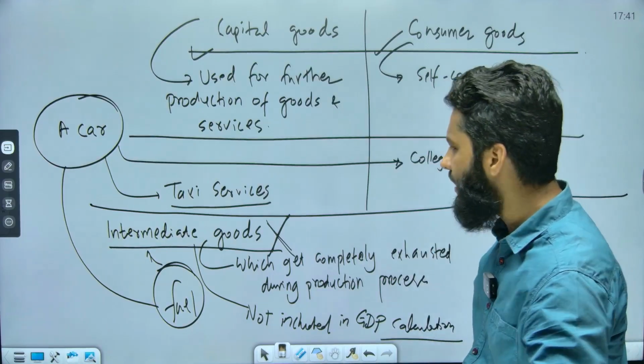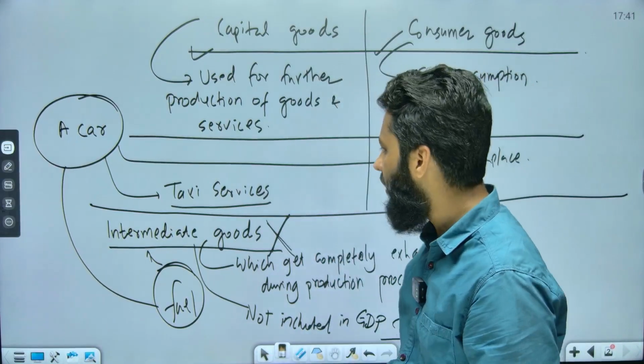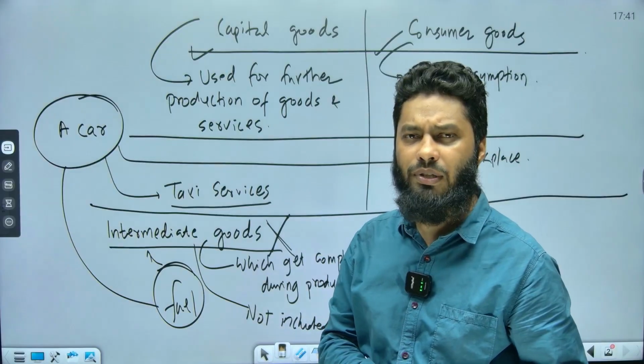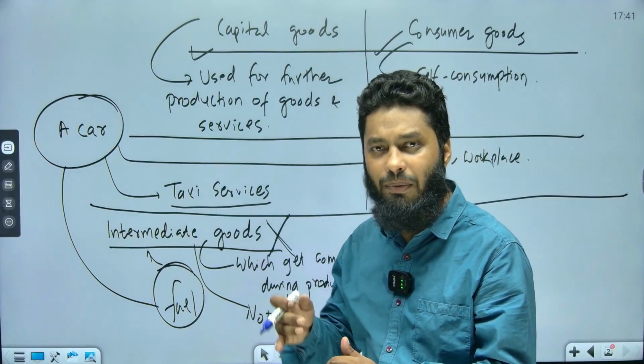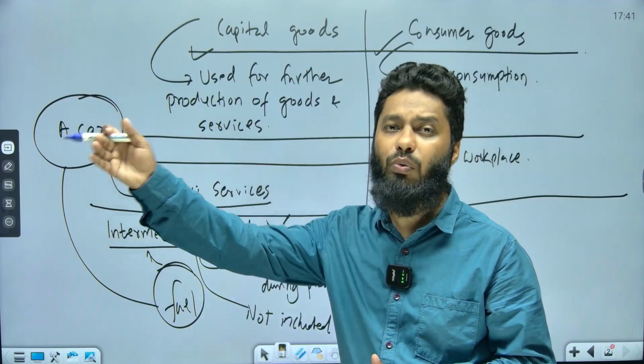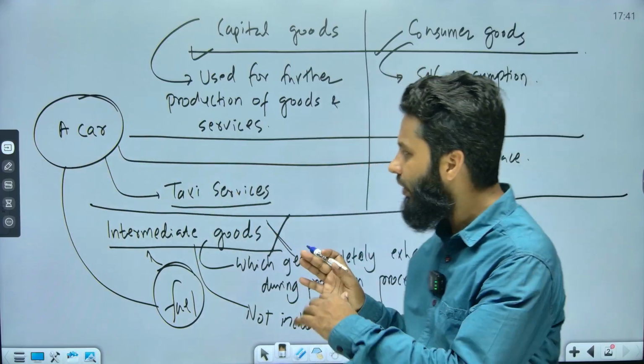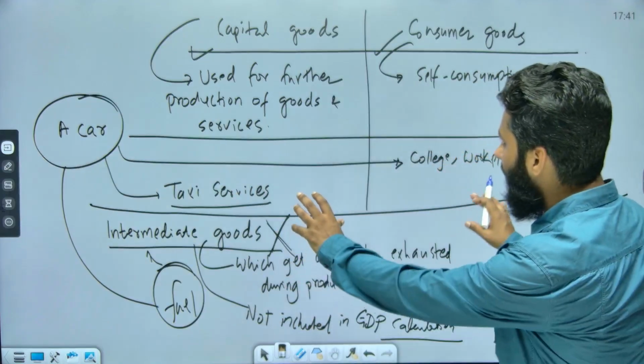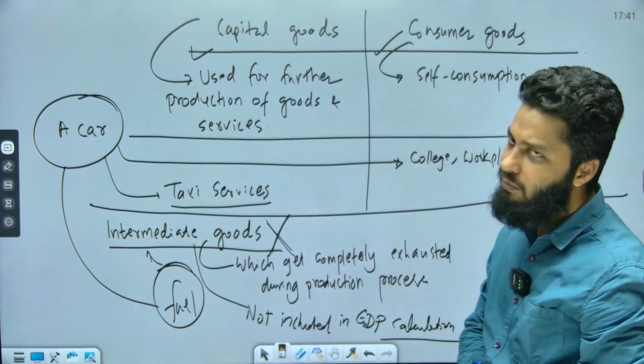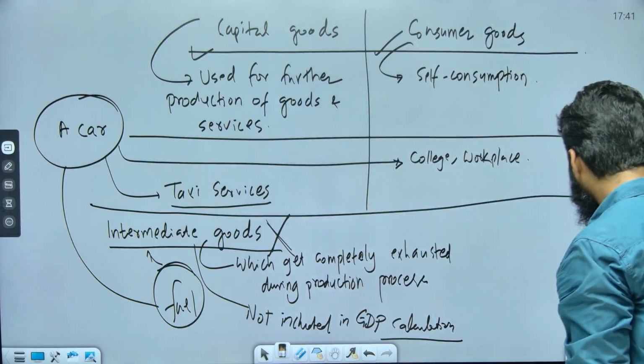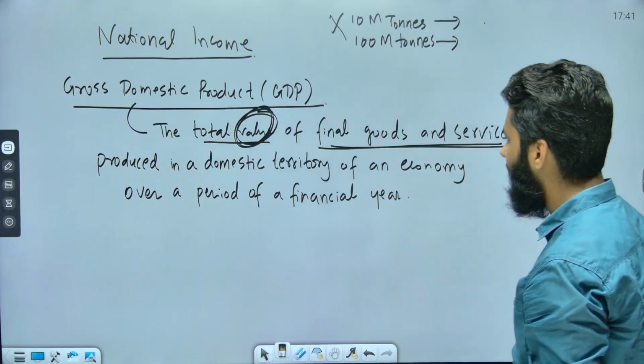There are other examples of goods or other classifications, for example, Giffen goods, Veblen goods, etc. We are not going into the details of it because those goods are related to exceptions of the law of demand, right? So we are not going into those details. For us, this particular distinction is more than enough. When we study those topics, then we will see those kinds of classification also.